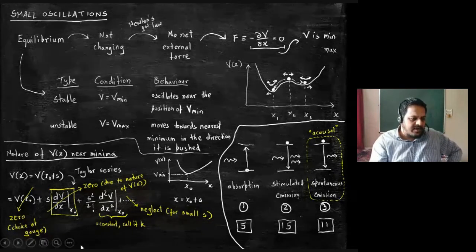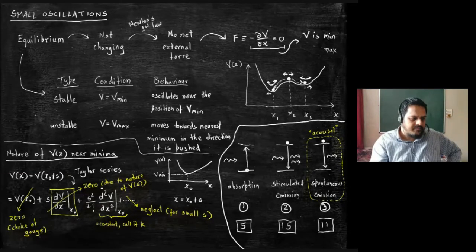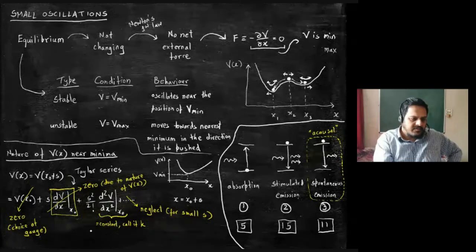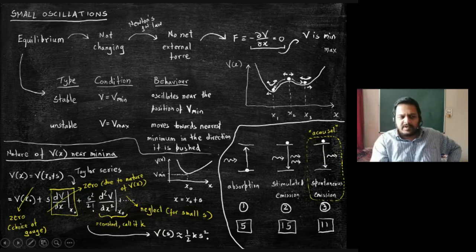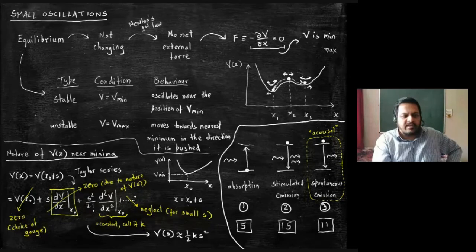Then finally, what do you end up with? After all this is done, you end up with the potential energy as a function of s approximately equal to half k s square. By the way, the approximation is only here, neglecting the higher order terms.